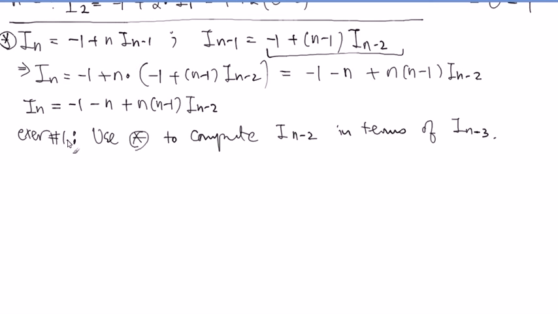Correct? So I want you to apply the star to get I_{n-2} is equal to something. In the right-hand side, you have only I_{n-3} in there. Does it make sense? So apply the star to get a formula just like this one and up here. I just put the check mark here. All right? That's your exercise.